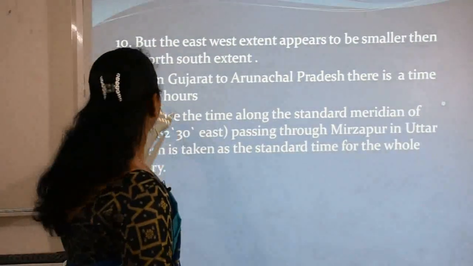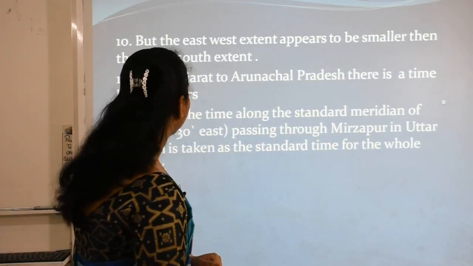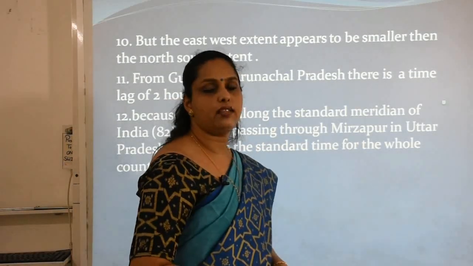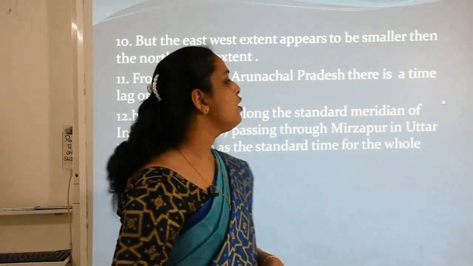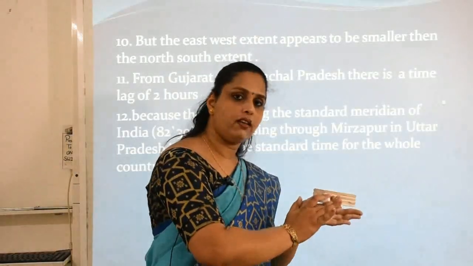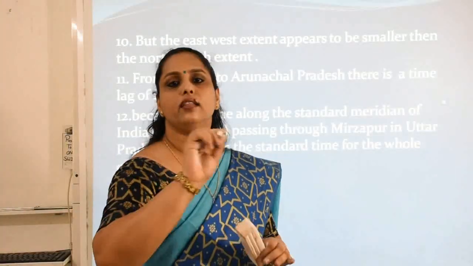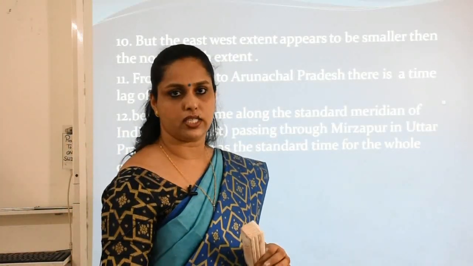Now, from Gujarat to Arunachal Pradesh, there is a time lag of 2 hours. This is a very important thing, children. A time lag of 2 hours means when we are moving from the western area towards the eastern area, there is a time difference of 2 hours.